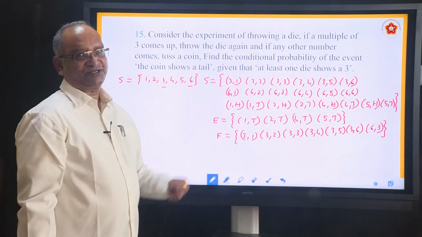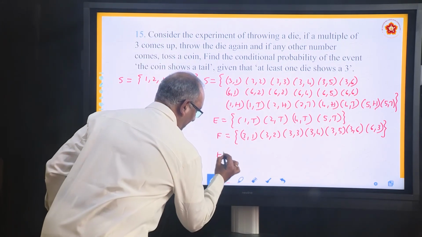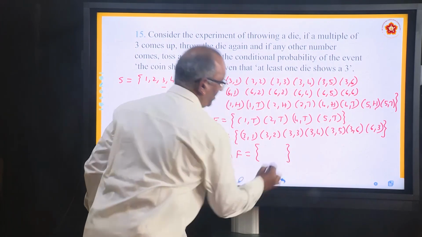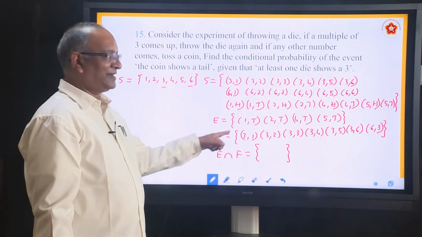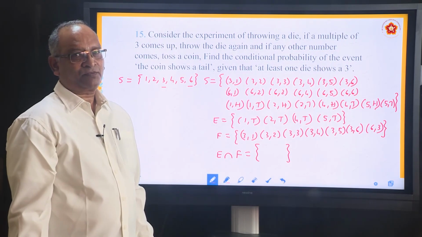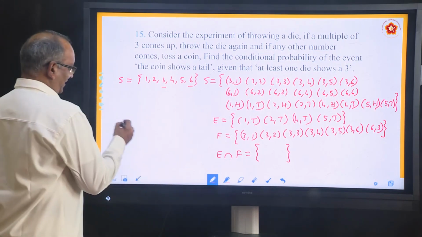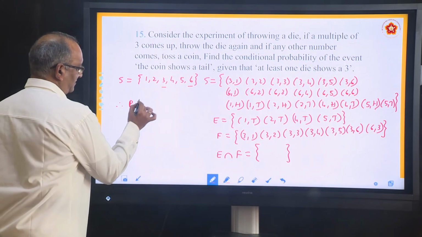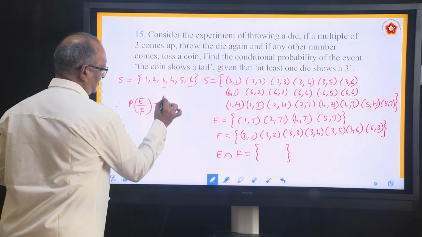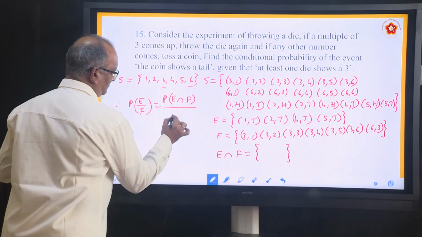Find the intersection. What is E intersection F? It is an empty set, nothing is common. So what is he asking? He is asking the conditional probability, that is P(E|F) = P(E intersection F) / P(F).